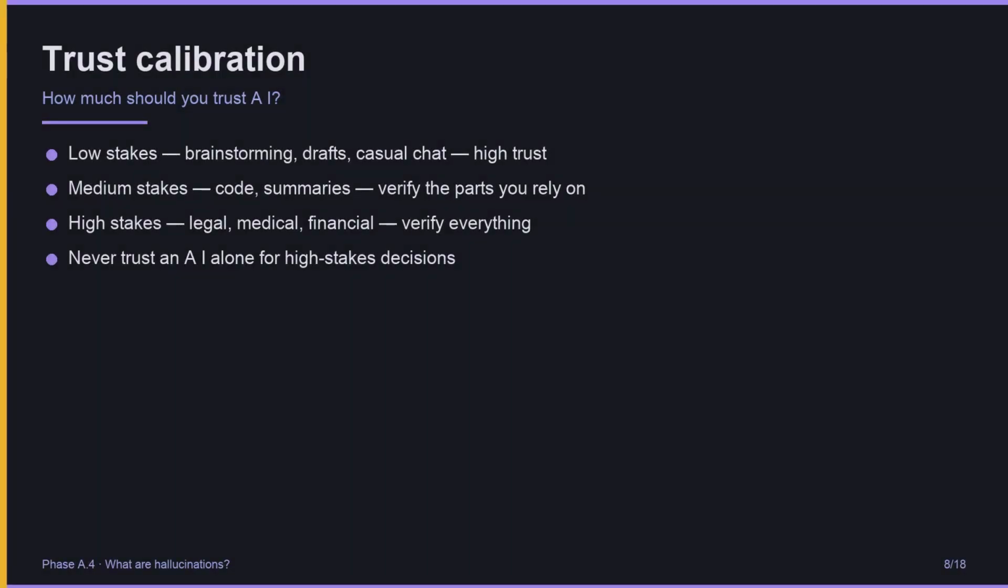How much should you trust an AI? It depends on the stakes. Low stakes, brainstorming ideas, drafting an email, casual chat, you can trust it fairly freely. Worst case, you rewrite a paragraph. Medium stakes, code, document summaries, verify the parts you actually rely on. Run the code. Check the summary against the original. High stakes, legal, medical, financial, verify everything. Never trust an AI alone for high stakes decisions. Always have a human in the loop.